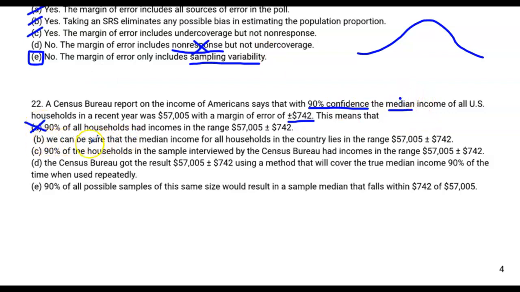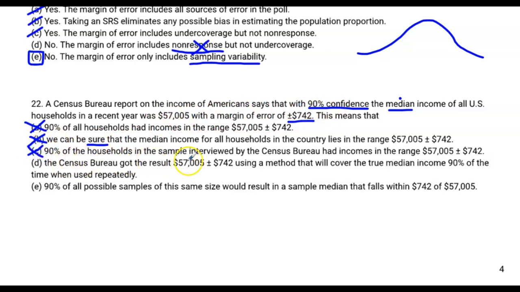For letter B, we can be sure? Oh boy, sure, no guarantees in statistics. 90% of the households in the sample interviewed by the Census Bureau had incomes. It's not talking about 90% of households. Remember, it's talking about 90% of confidence intervals, so that's not it.